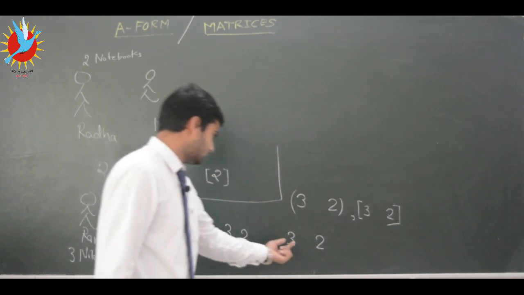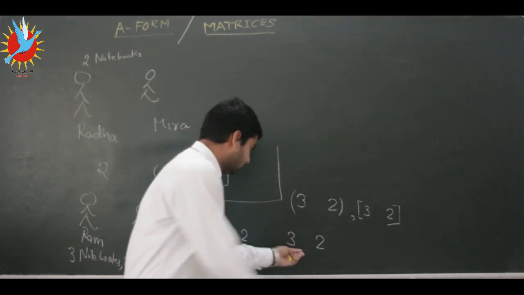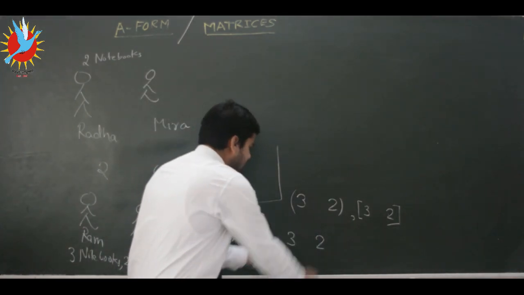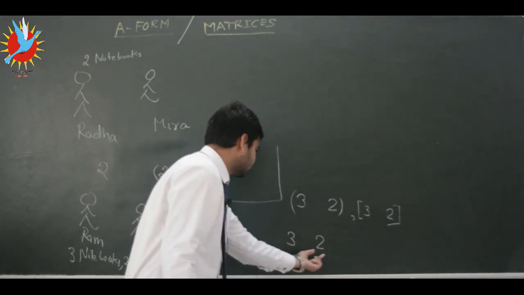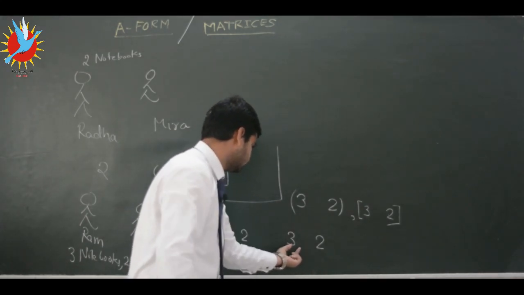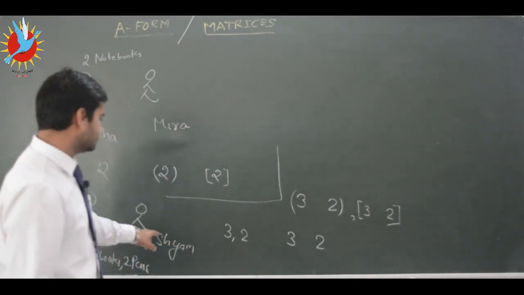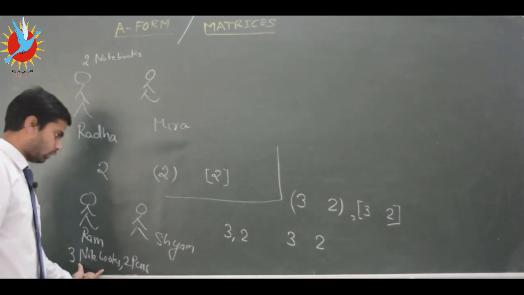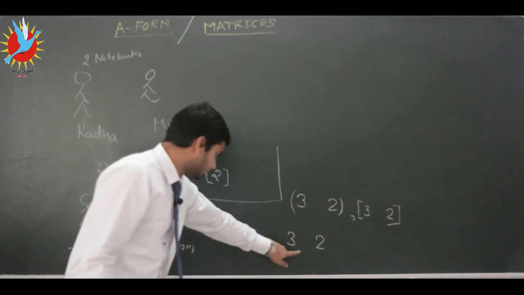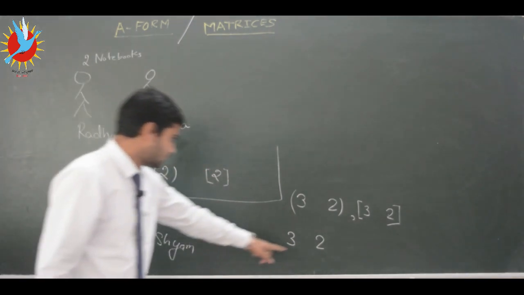Here we don't have a comma, but Ram has separated his answer so that it is clear that these two numbers are written here. The first number is 3 and the second is 2. Syam's first question is how many notebooks, so the answer is 3, and how many pens, so the answer is 2.